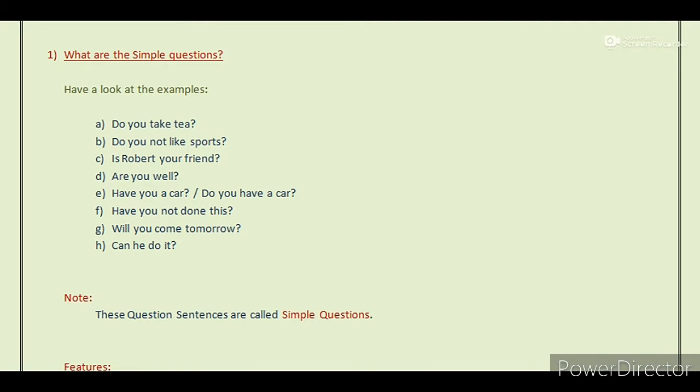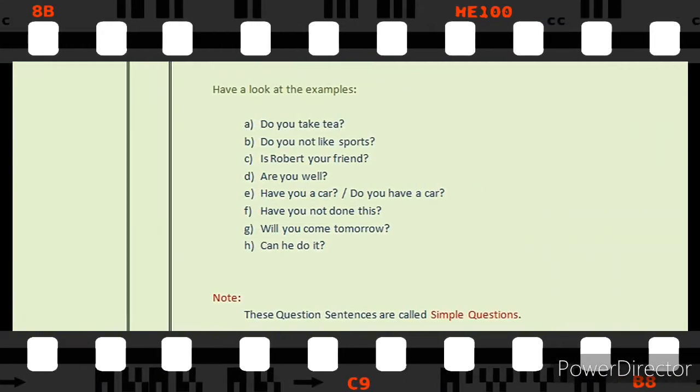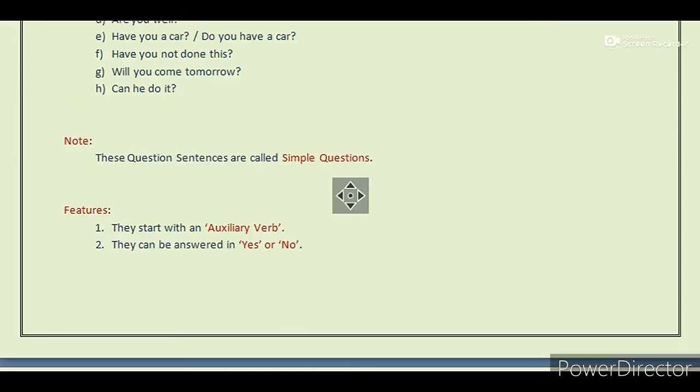Now, let's see what the simple questions are. Have a look at the examples. Example 1, do you take tea? Example 2, do you not like sports? Next one, is Robert your friend? Next one, are you well? Next one, have you a car or do you have a car? Next, have you not done this? Next, will you come tomorrow? And finally, can he do it?